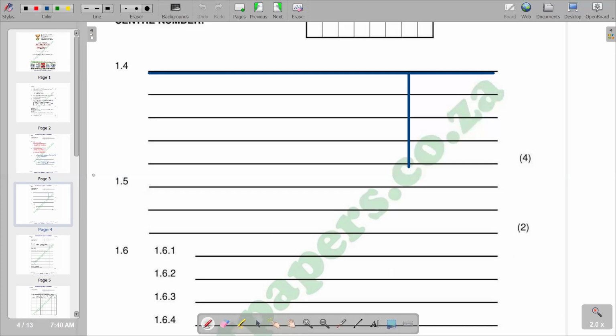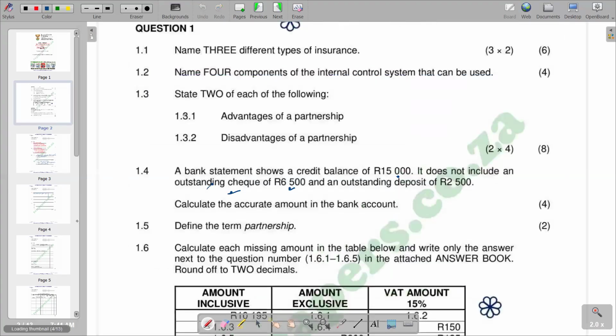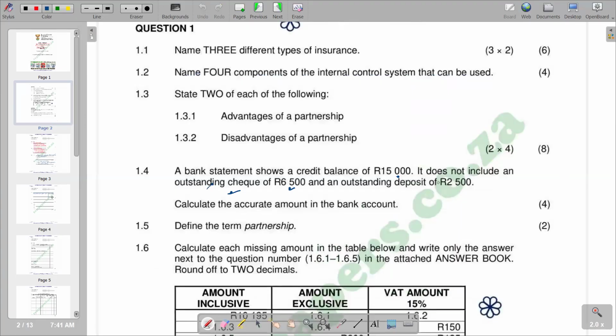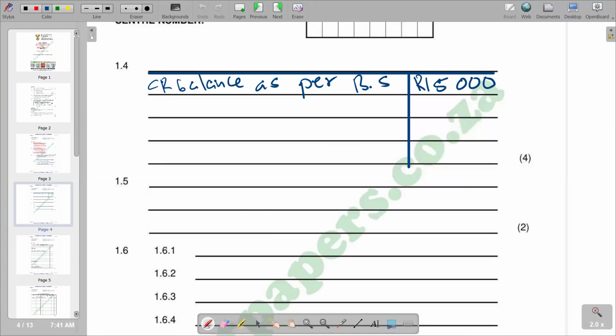So we say credit balance, the figure that we have is 50,000 rand. From there we are supposed to add our outstanding deposit.